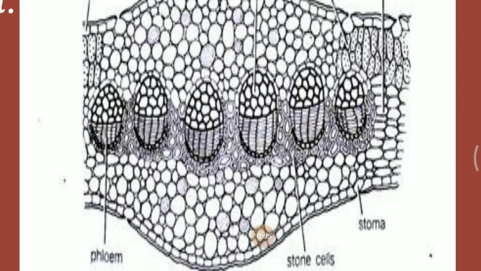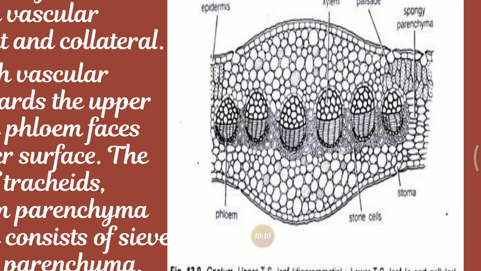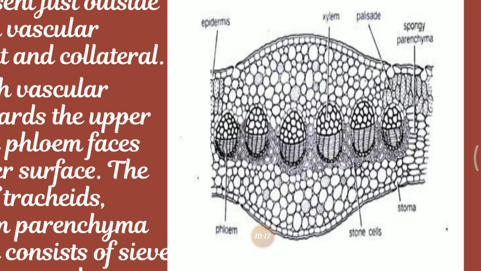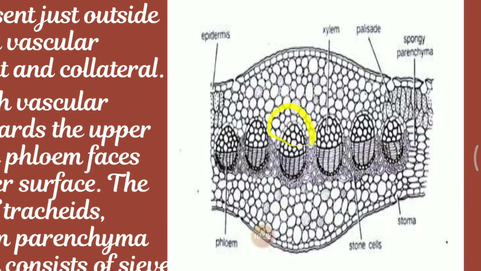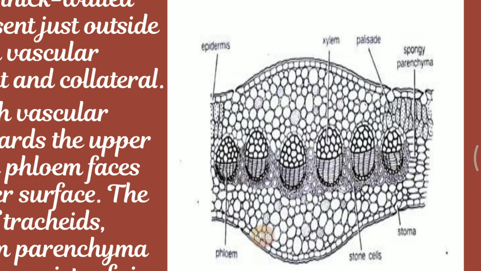So epidermis is the outermost layer. It is differentiated into upper epidermis and lower epidermis. You can see here this is the upper epidermis and this is the lower epidermal region. So the leaf is differentiated into an epidermis, mesophyll, and a vascular region, as I told you before. It is surrounded by epidermis, having both the upper and lower epidermal regions. On the ventral side, we can see the lower epidermal region.